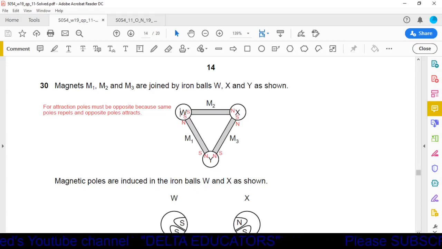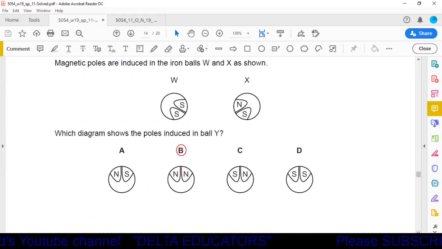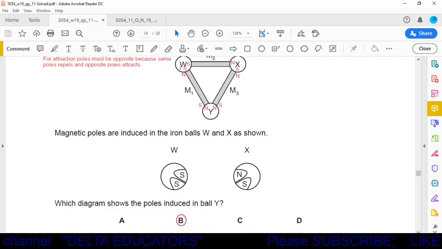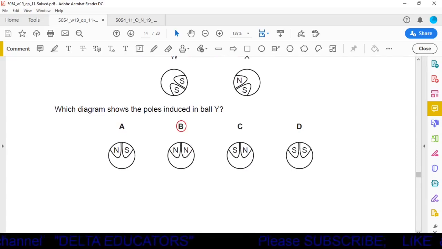Now we will check the options. In option B it is given that in the ball Y both the poles are north, so this is the correct option. As we have seen here, in the ball Y both the poles induced are north. So the correct option is option B.